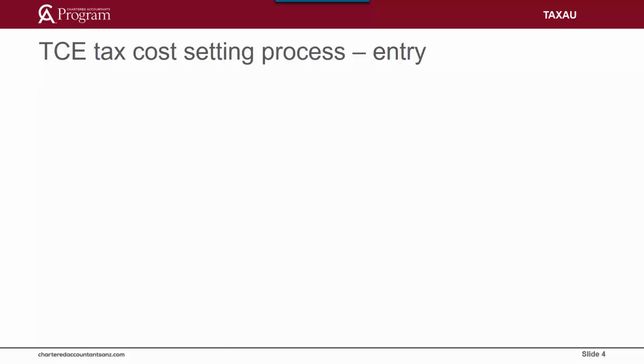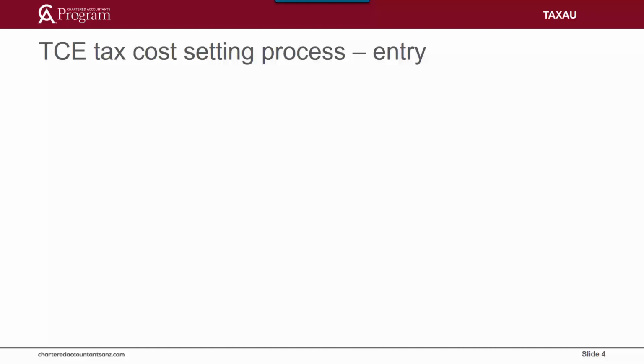A tax cost setting process is applied at the time the joining entity becomes a member of the tax consolidated group. Under the single entity rule, the assets of the joining company become those of the head company. All the cost bases are reset so that the price paid for acquiring the membership interests in the entity is pushed down to those individual assets.